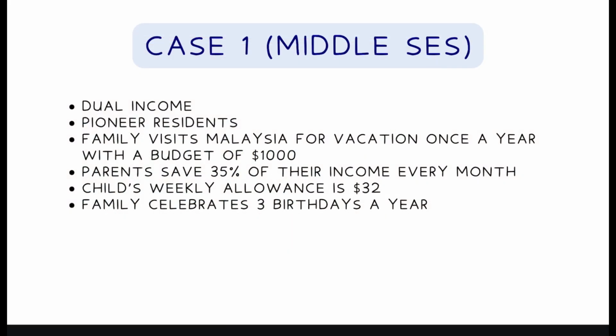Now we are presenting the cases. The first case is as follows. Case 1, the middle socio-economic status family. This family is dual income, lives in Pioneer, has a vacation budget of $1,000, saves 35% of their income, and a child allowance of $32 weekly, and has 3 birthdays per year.